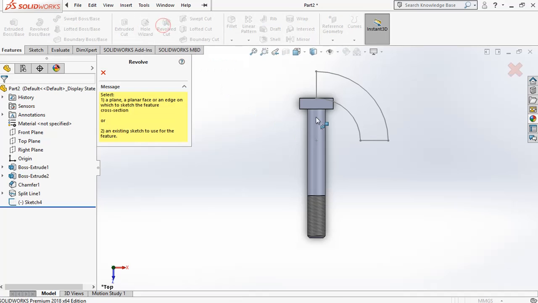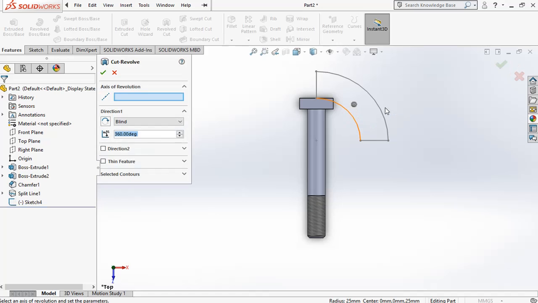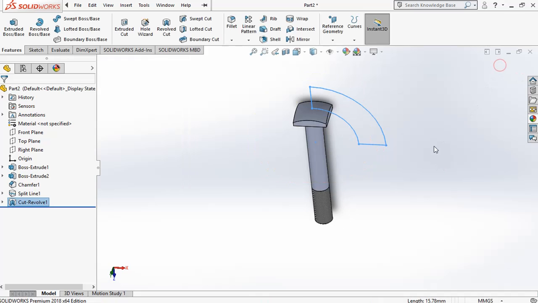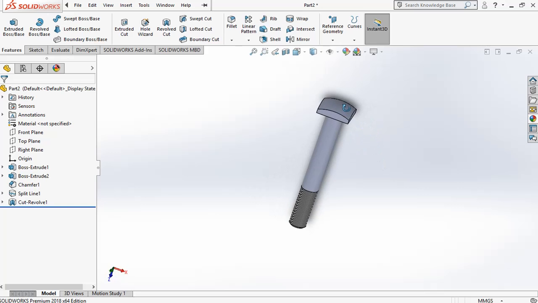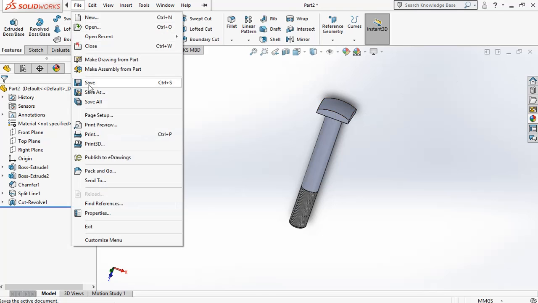Now revolve cut. Choose this sketch. The line of revolution was this. Okay, you can see the smooth surface here. Now the square headed bolt part drawing is finished. Now save it.